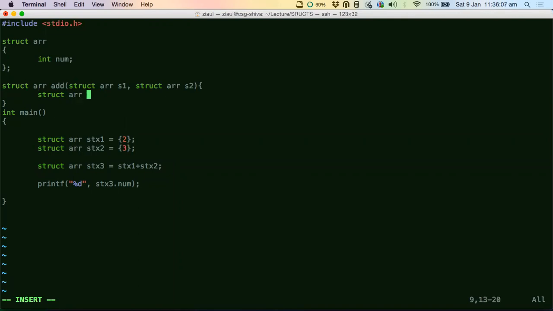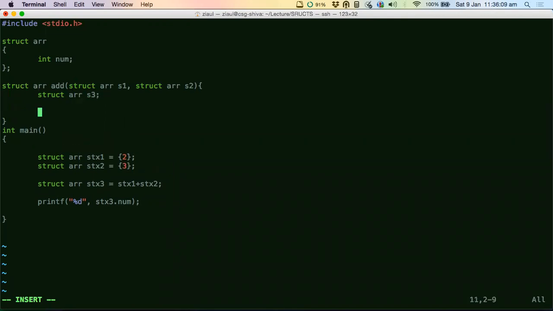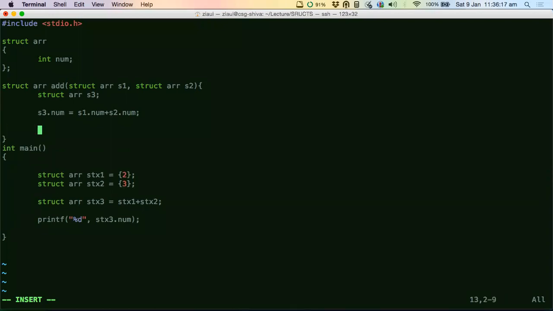Just follow whatever I'm writing. It's quite simple. You could just say s3.num equals s1.num plus s2.num, return s3. And then all that you have to do now is call that function and say add stx1 stx2. Do you get this? Now you can use functions to do this instead of writing it manually.